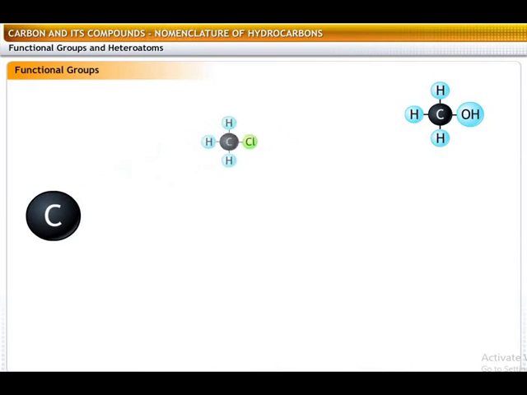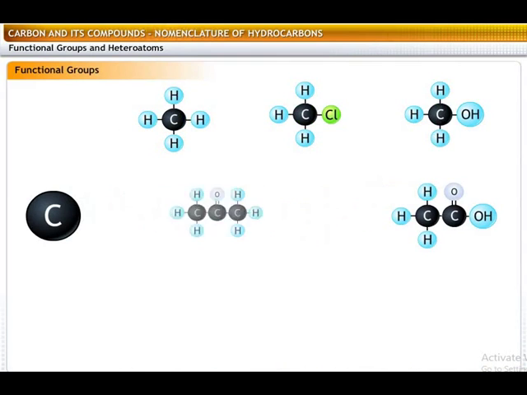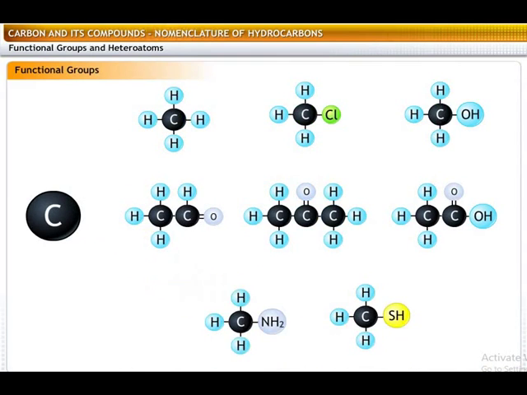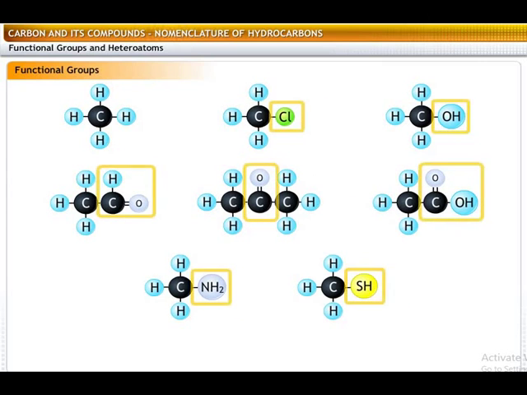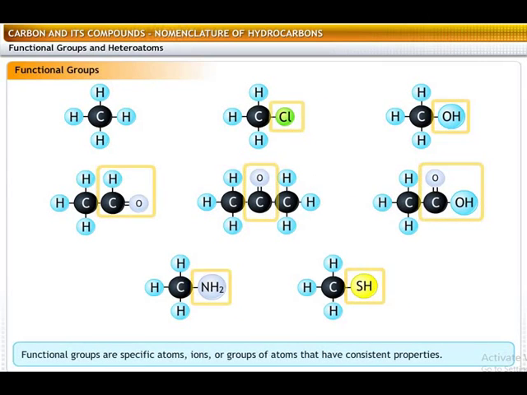About 10 million organic compounds are known to exist till date. Fortunately, organic compounds consist of a few similar parts combined in different ways. This helps us predict how a compound that we have never seen before may react by comparing how other compounds containing the same parts are known to react. These parts of organic compounds are called functional groups. Functional groups are specific atoms, ions, or groups of atoms that have consistent properties.